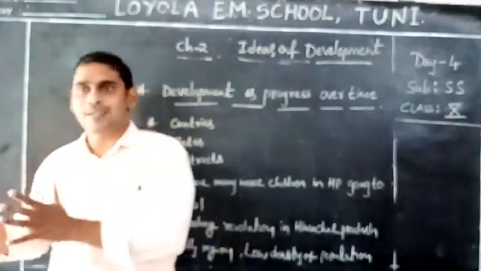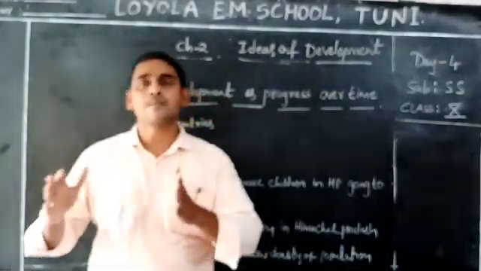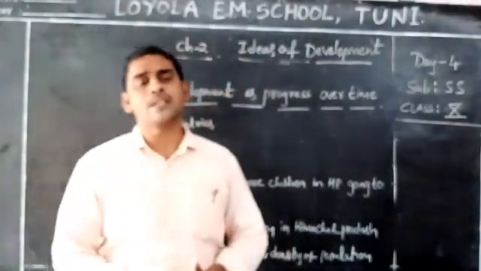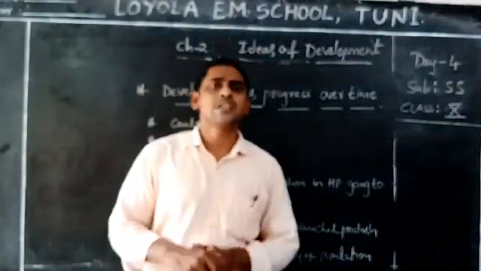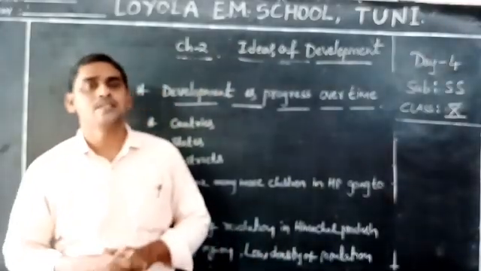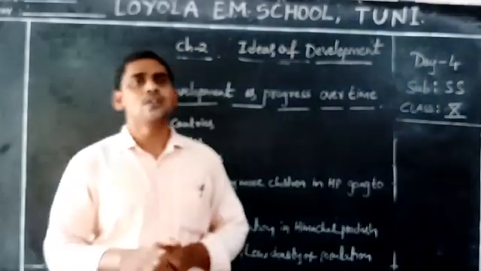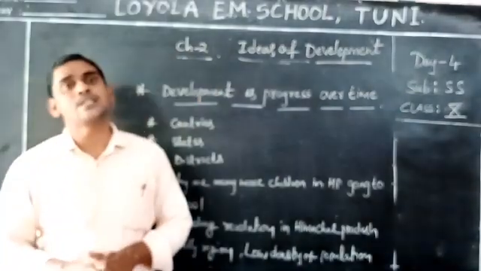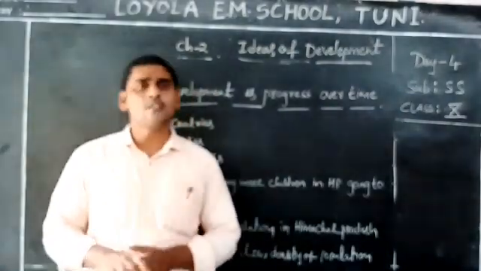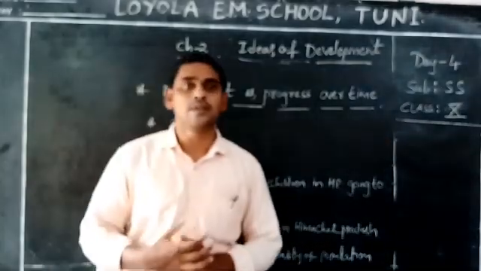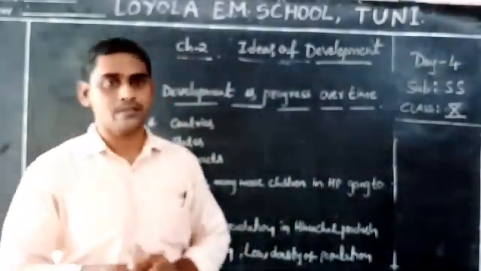Some of the countries are developed well and some of the countries are backward. And also we have compared the states. Some states are developed well and some states are backward in development. And also we have compared the districts. Some districts are developed well and some districts are backward in development.